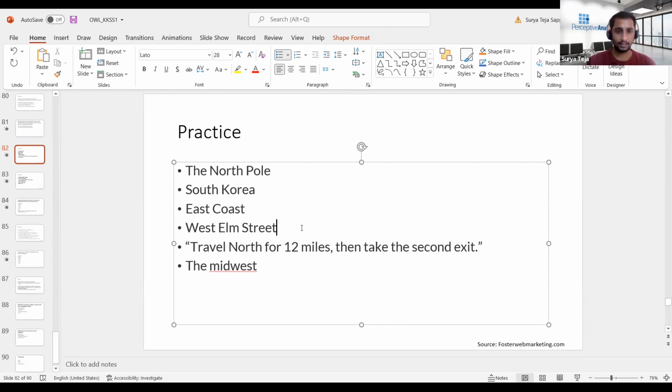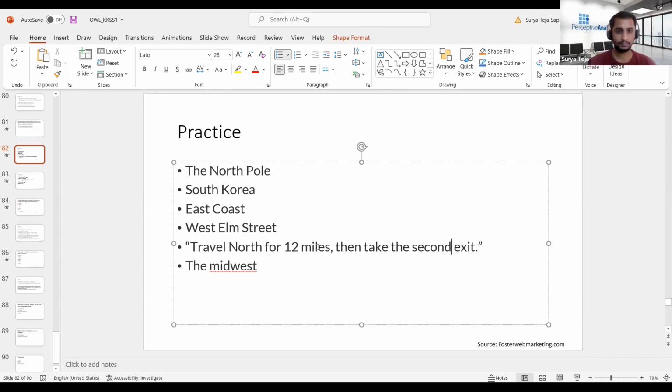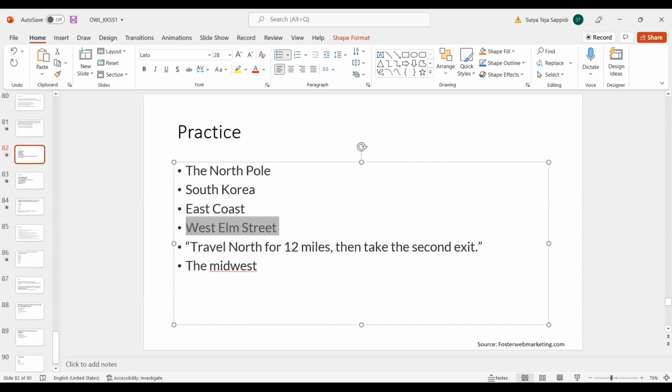And if we see the fourth example, which is West Elm Street, can anyone say if it is right or wrong? Not sure the S should be capital in street, but West Elm should be capital. Okay. W should, okay. It's fine. Actually, the whole word is fine.